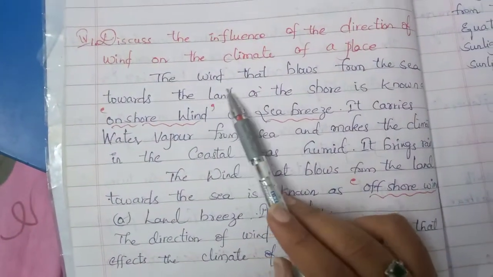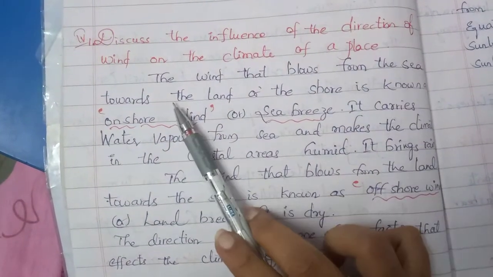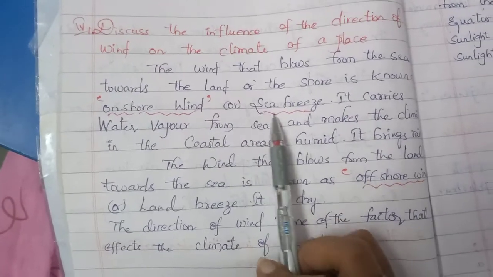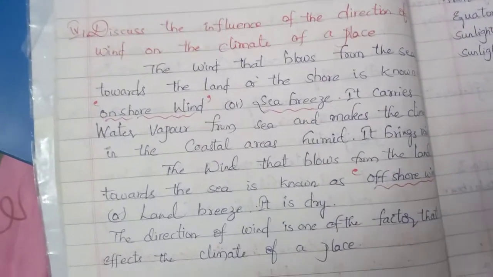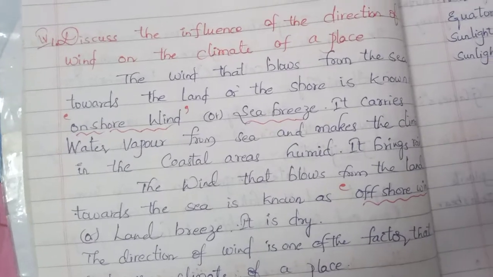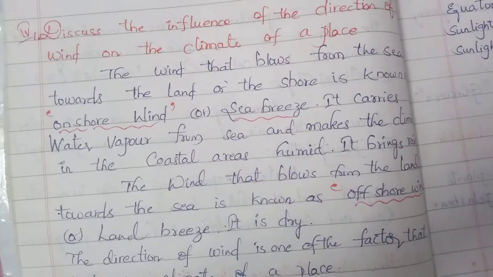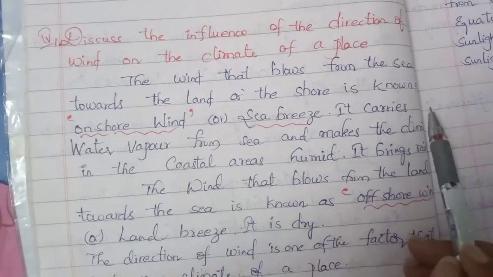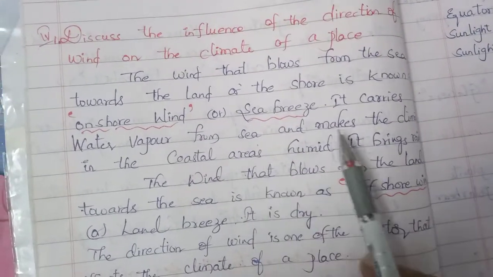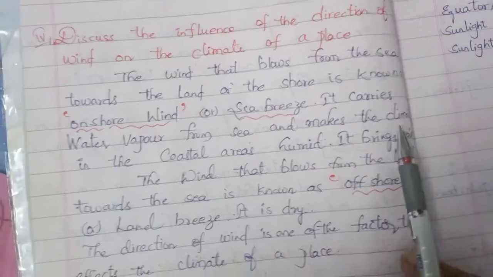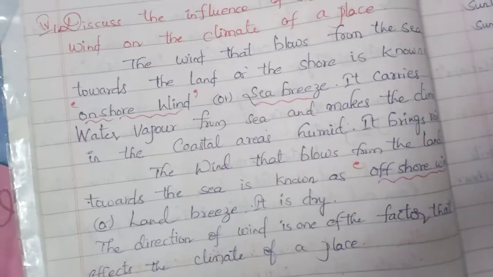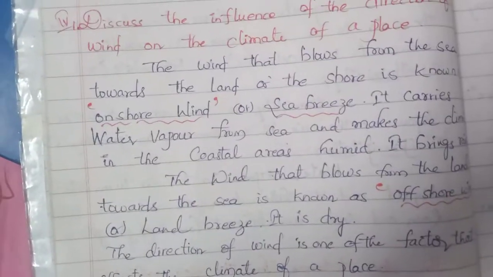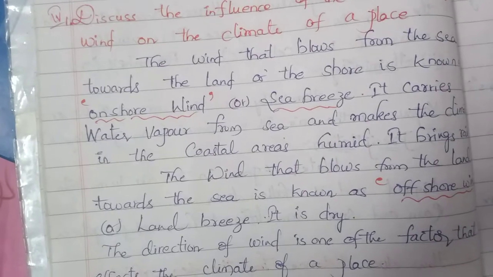So, children, the wind that blows from the sea towards the land or the shore is known as an onshore wind or sea breeze. That is onshore wind. It carries water vapor from the sea and makes the climate in the coastal areas humid. I already explained you, children. For example, Kakinada.